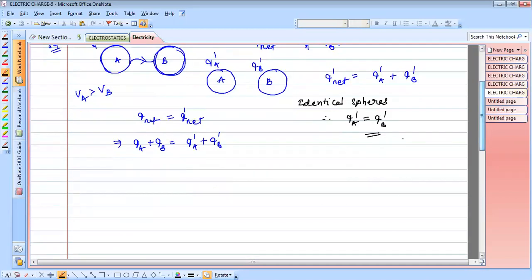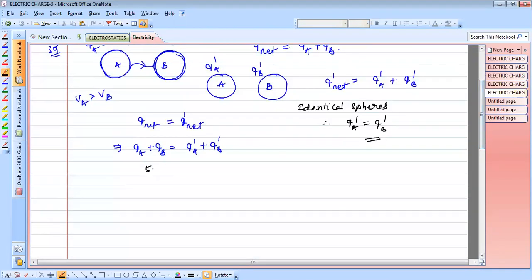QA plus QB means plus 5 microcoulombs and minus 9 microcoulombs. I told you very clearly, you should take the sign conventions. That is 2 QA dash. So 5 minus 9 is minus 4. Then QA dash equals minus 2 microcoulombs, and that should equal QB dash. This is a very, very important point.